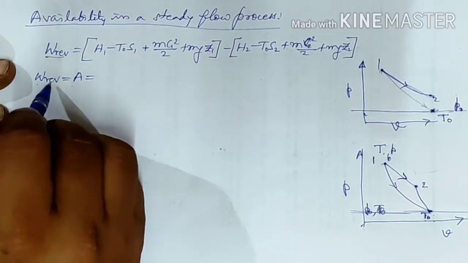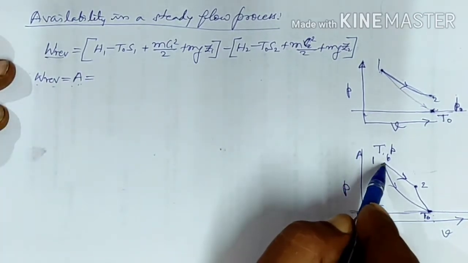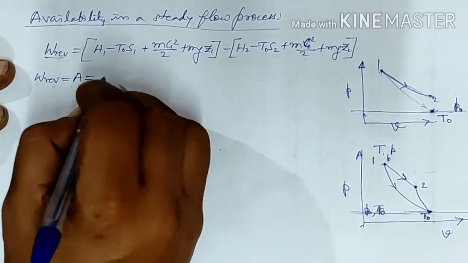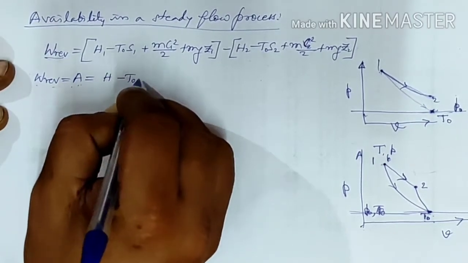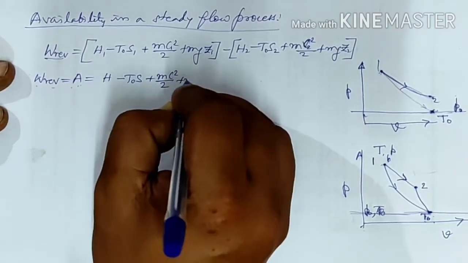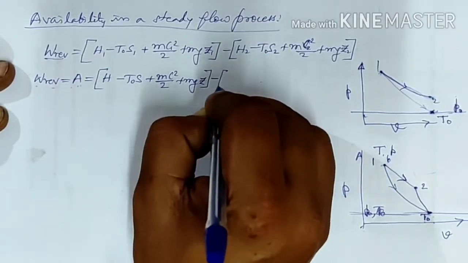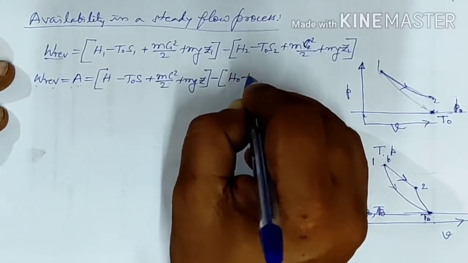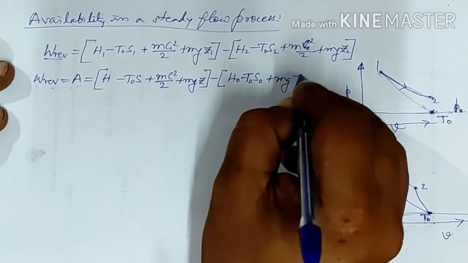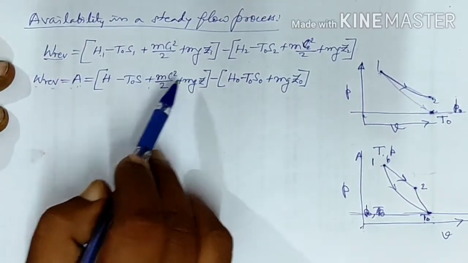So the reversibility or the availability, W reversible, of the system from point 1 will be equal to H minus T0 S plus mC square by 2 plus mgz, minus H0 minus T0 S0 plus mgz0. Here this is the first point and this is the last point.